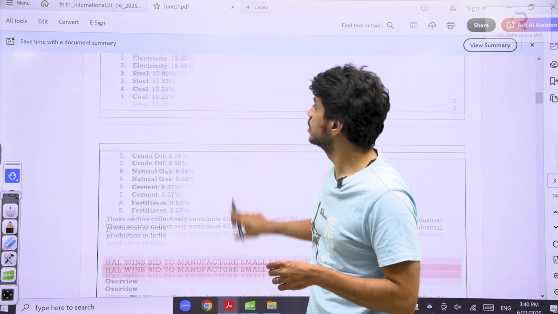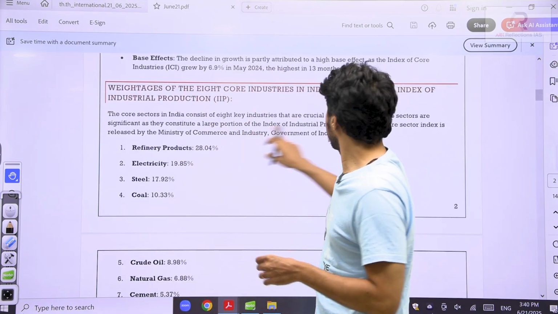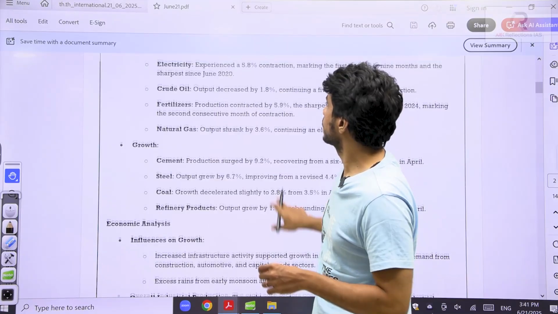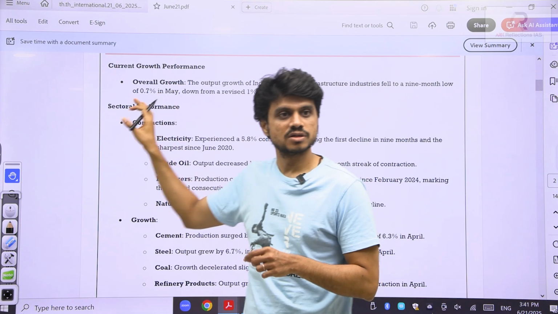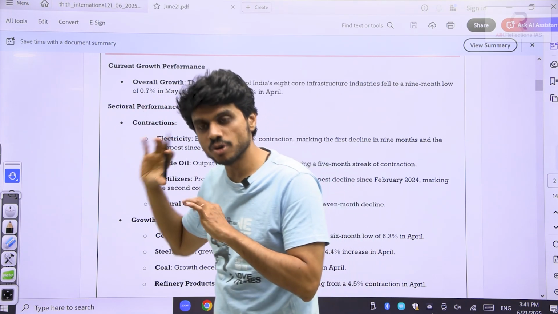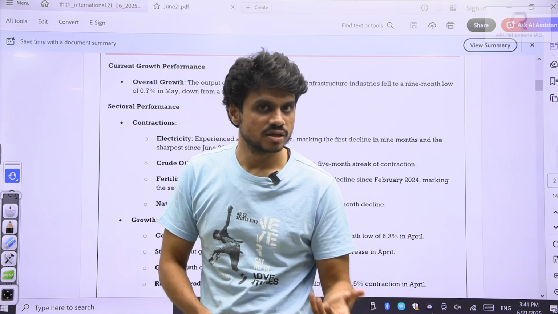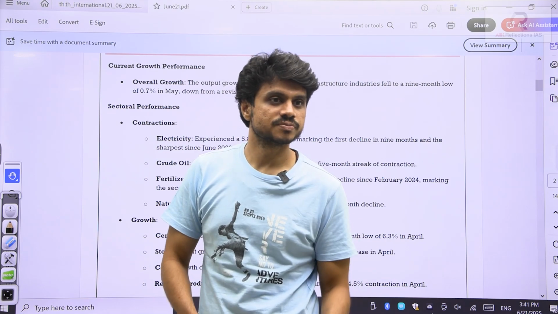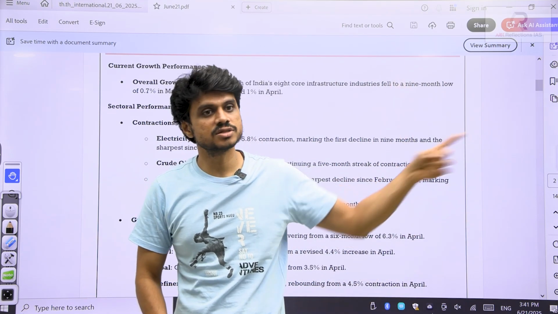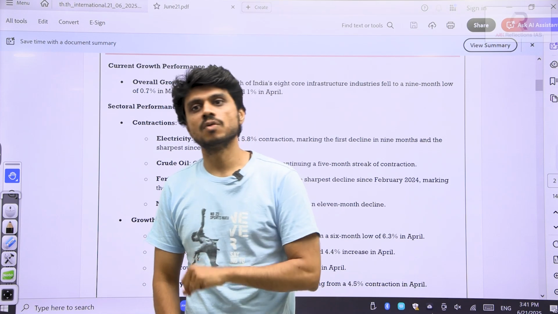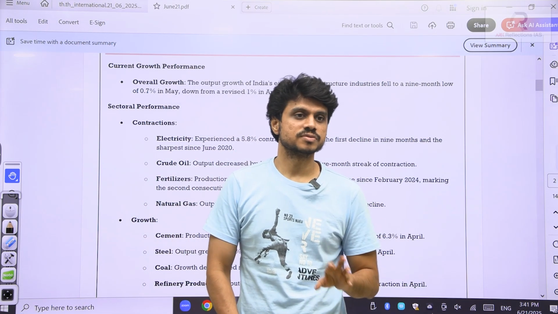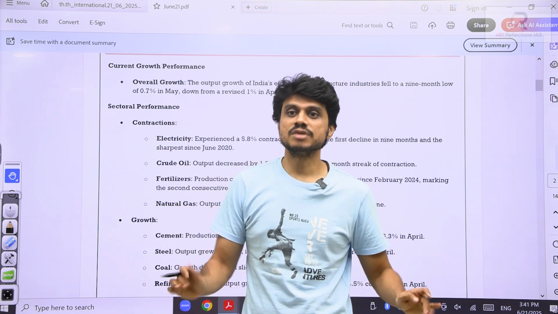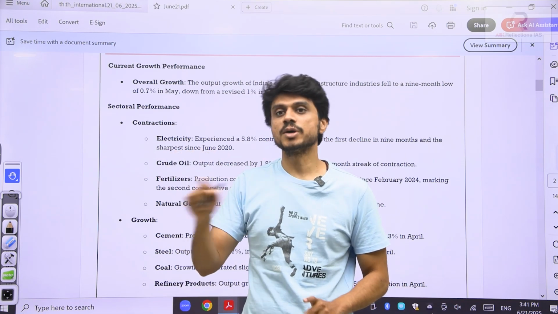But the core industries performance index is released by the Ministry of Commerce. There it is by the Ministry of Statistics, and this is by the Ministry of Commerce. Every month, both of them are released, and we will check the progress. Are we clear? Next time when this comes in the news, you should not be confused.